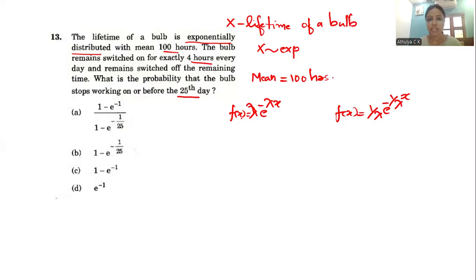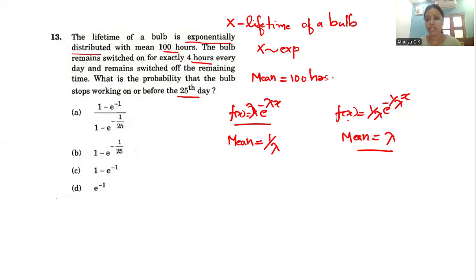In the first form, the mean is equal to 1 by lambda, and in the second form, the mean is equal to lambda. So compare these two forms with the question. From this question, we can see that the mean is 100 hours, so it is in this form.